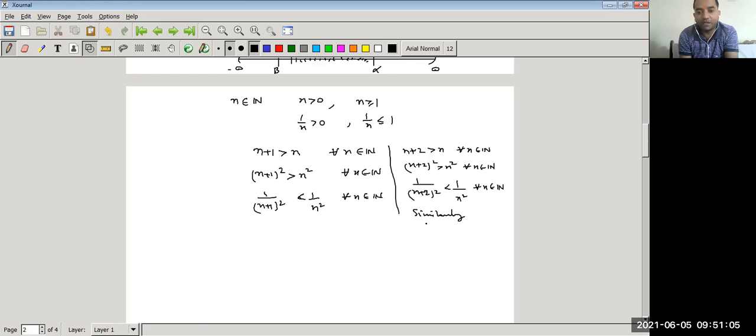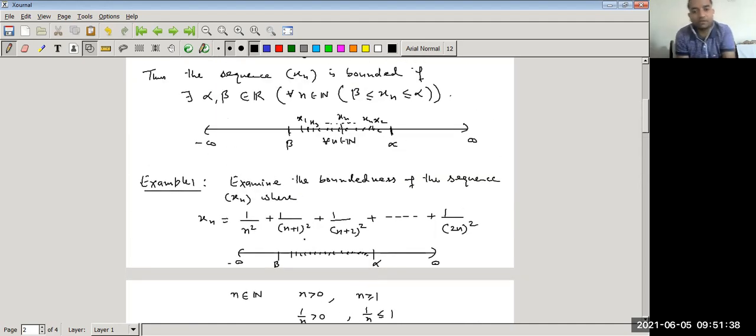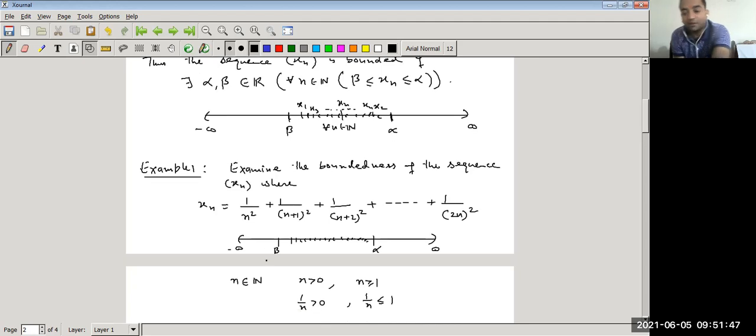Similarly, if we take n plus 3, then n plus 3 is greater than n, so 1 upon (n plus 3) squared is also less than 1 upon n squared for all n belonging to N. Continue in this way, we get 1 upon (n plus n) squared, that is 1 upon (2n) whole squared, is less than 1 upon n squared for all n belonging to N. Now we have constructed a relation of each term with 1 upon n squared, and the first term itself is equal to 1 upon n squared.